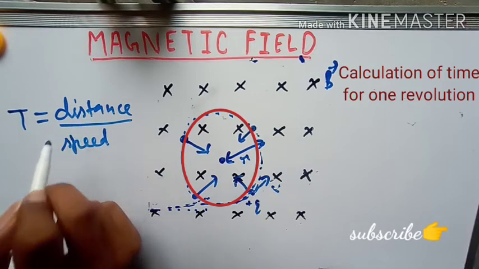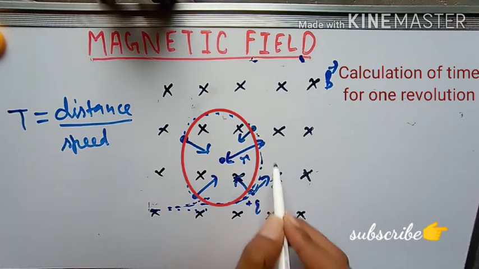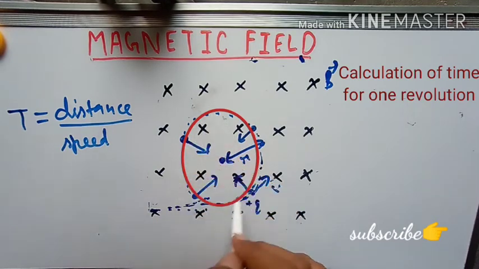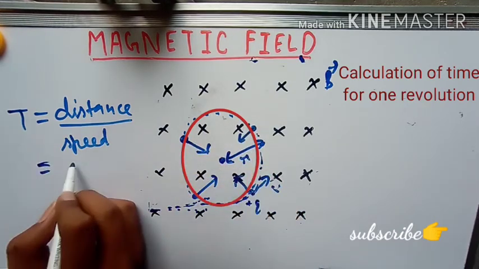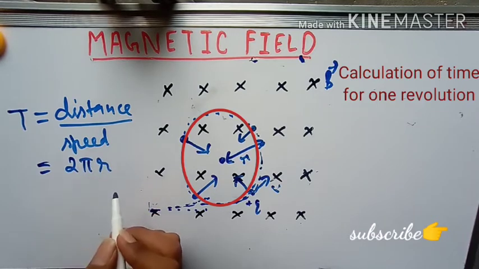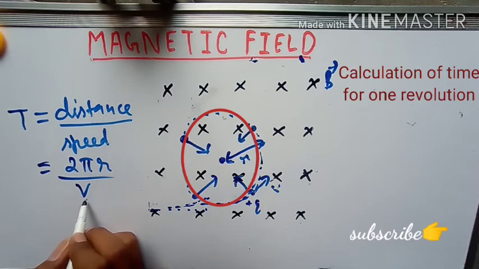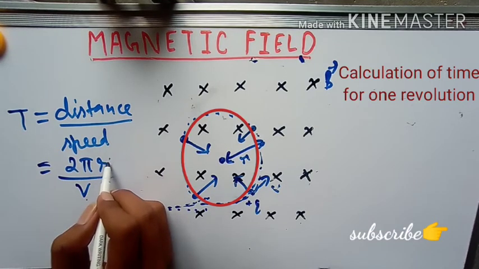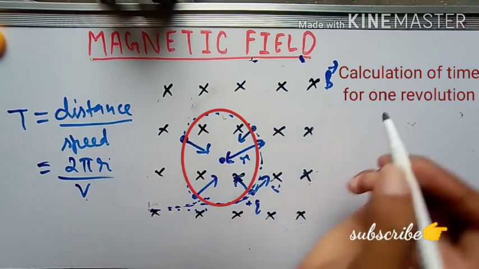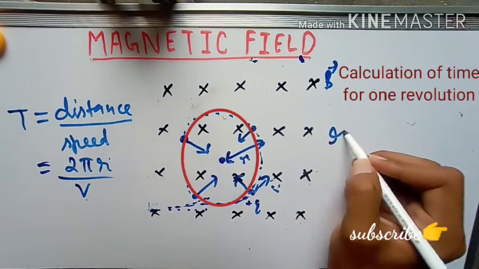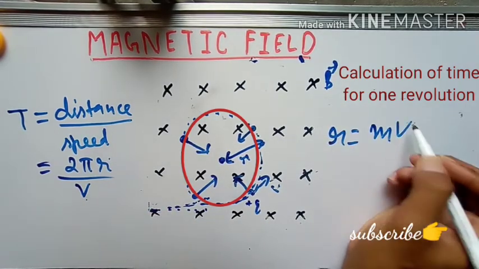Now, I need to calculate the distance, meaning the circumference of the circle. You know the formula, 2 pi r. And the speed you know, we have taken v. Now put the value of r we derived earlier. r is equal to mv upon qB.